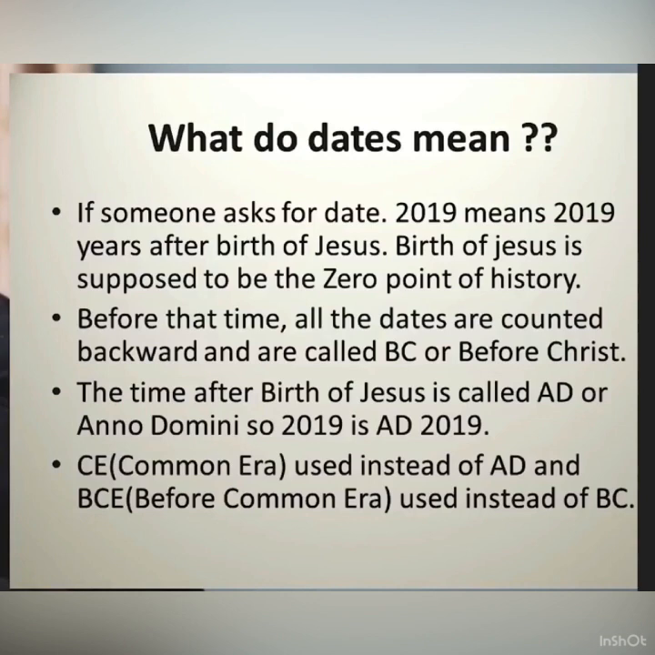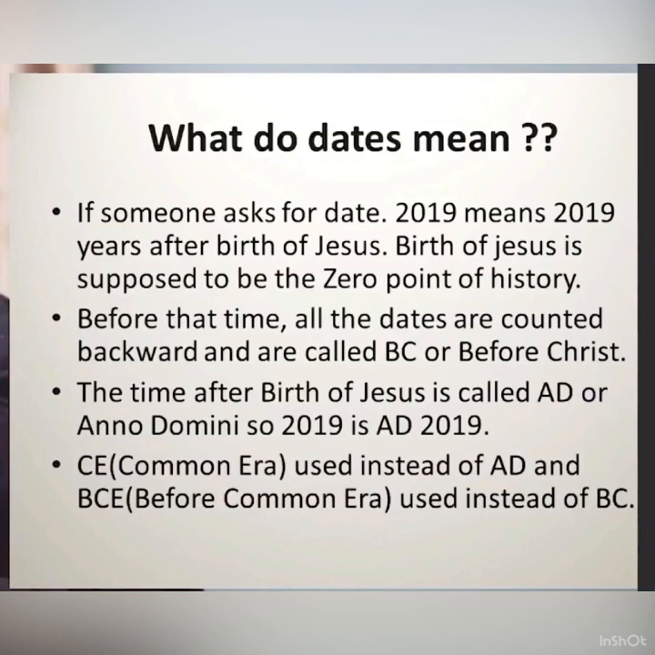What do dates mean? Dear children, if someone asks for the date, this year 2000 means 2000 years after the birth of Jesus. The birth of Jesus is supposed to be the zero point of history. Before that time, all the dates are counted backward and are called BC or before Christ. The time after the birth of Jesus is called AD or Anno Domini.